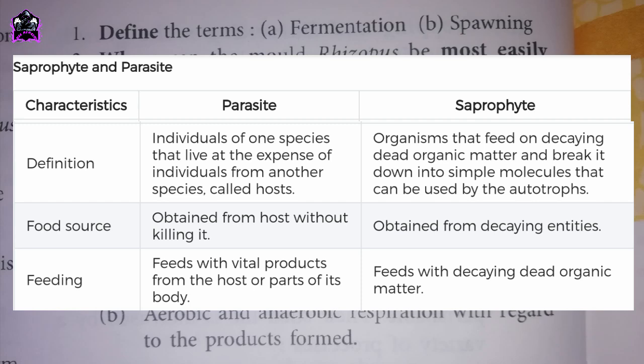Characteristics. Food source. Parasite. Obtained from host without killing it. Saprophyte. Obtained from decaying entities. Characteristics. Feeding. Parasite. Feeds with vital products from the host or parts of its body. Saprophyte. Feeds with decaying dead organic matter.